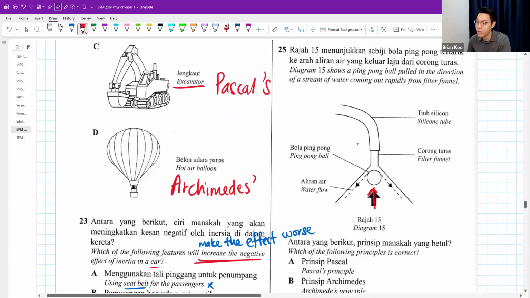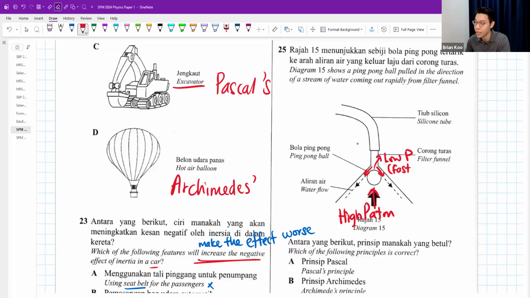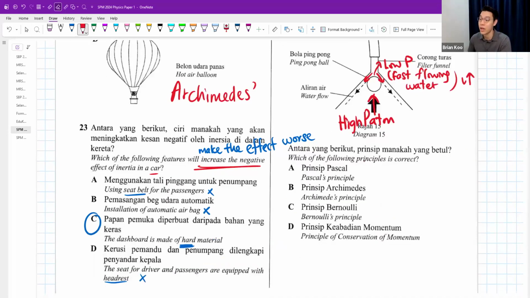Because atmospheric pressure is constantly pressing it up, while the high flow of water here always creates a very low pressure region from the fast flowing water. So as a result, when V increases, pressure drops. This is Bernoulli's principle. That's why the ball will get sucked up like this.